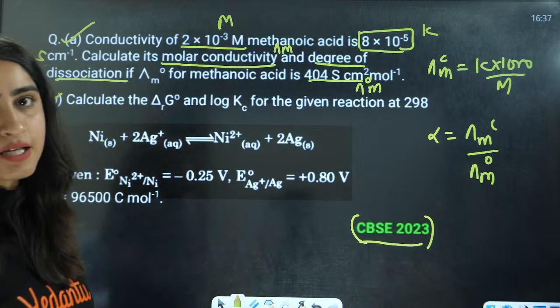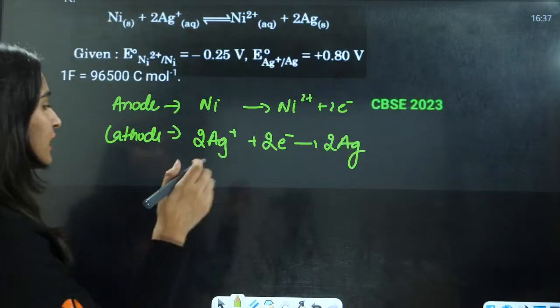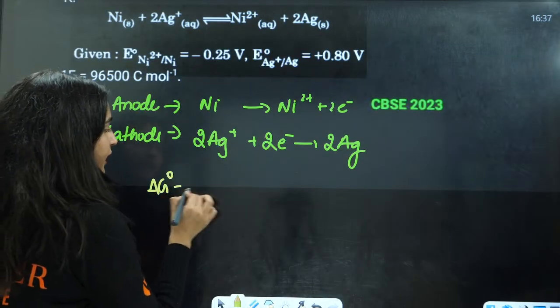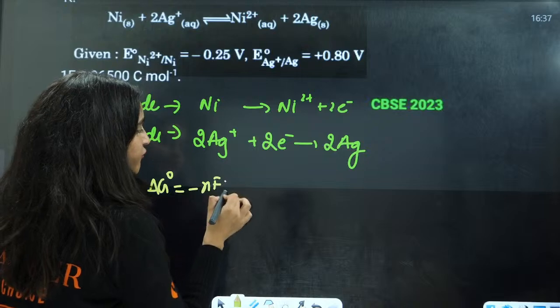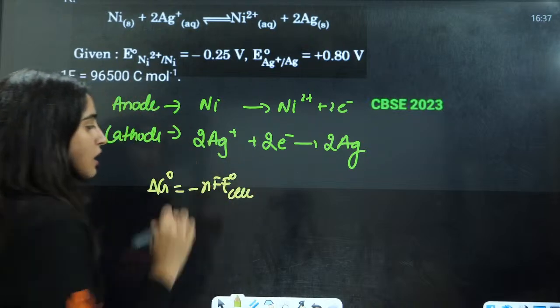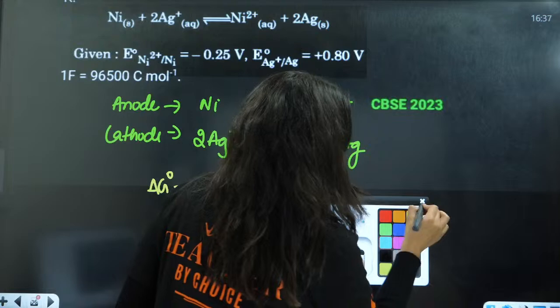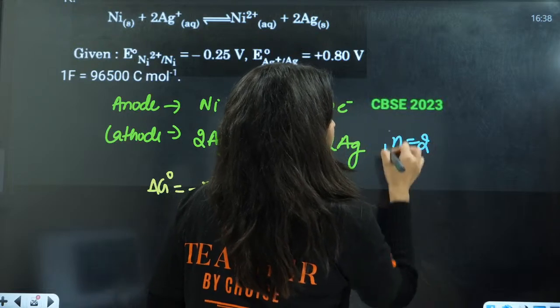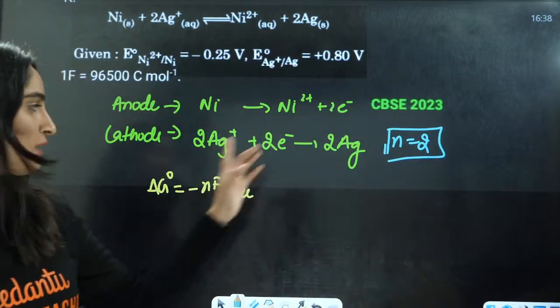Okay, they have not asked this one, right? They have asked delta G naught. Delta G naught is equal to minus nFE naught cell, right? Here n is the number of electrons gained or lost, that is equal to 2. The n value is 2.